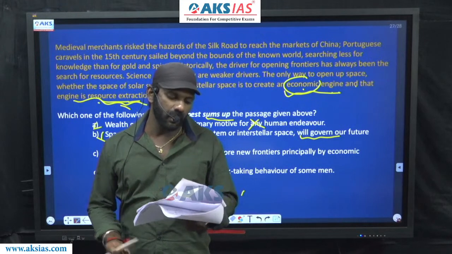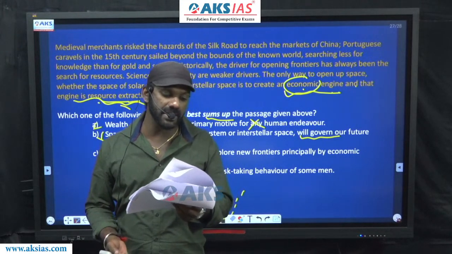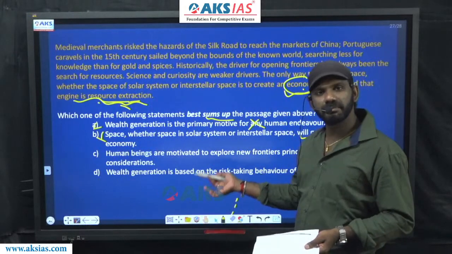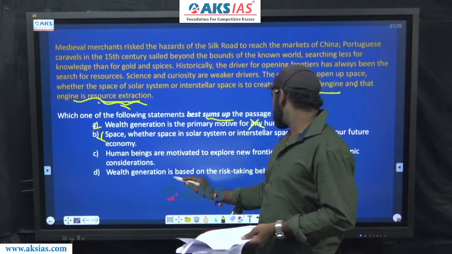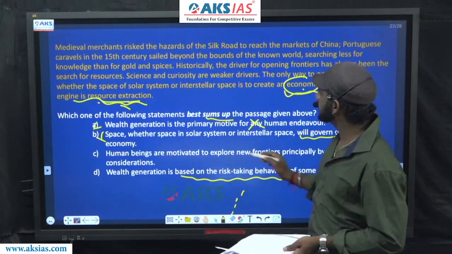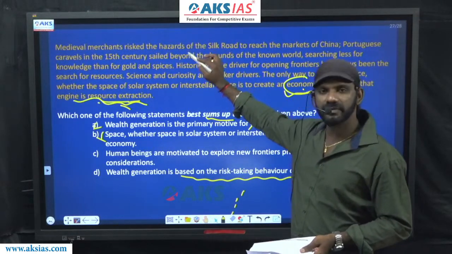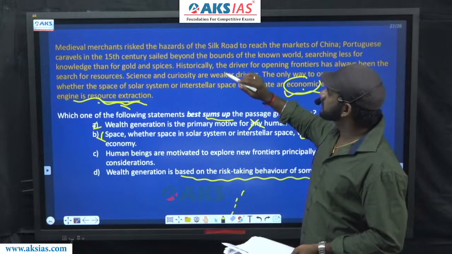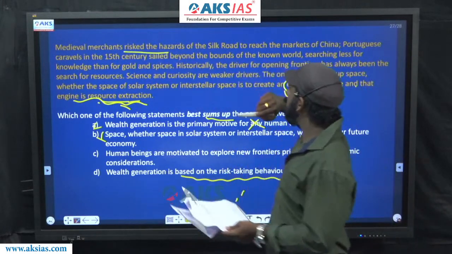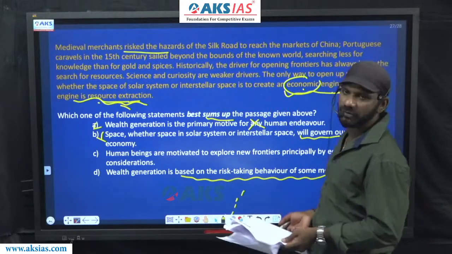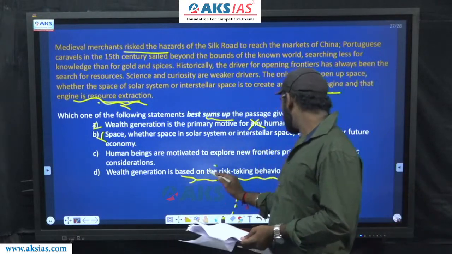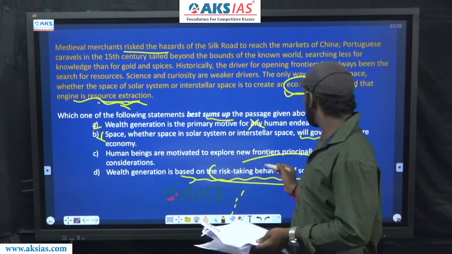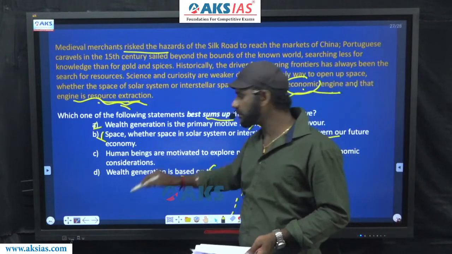D says, wealth generation is based on the risk-taking behavior of some men. It cannot be termed as a main idea. Wealth generation is based on the risk-taking behavior of men is okay, because risk-taking behavior is talked about here, since they said medieval merchants risked the hazards of the Silk Road to reach the markets of China. But this idea is not explained or described by the author. Risk-taking behavior is just talked about there, not the main idea here.